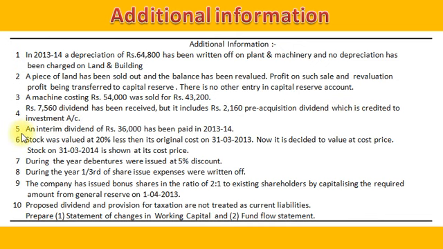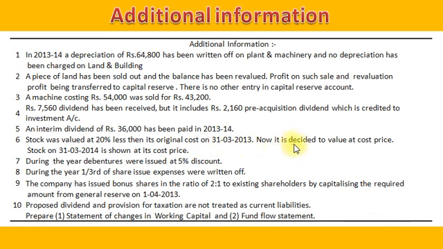Number 5. An interim dividend of rupees 36,000 has been paid in 2013-14. Number 6. Stock was valued at 20% less than its original cost on 31st March 2013.